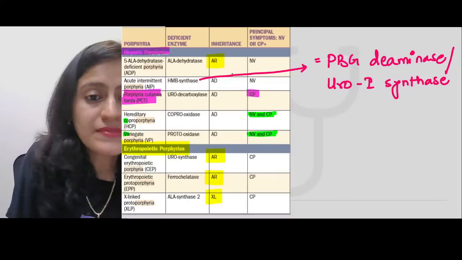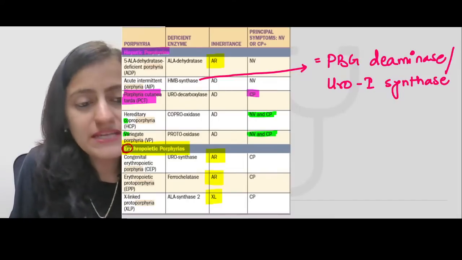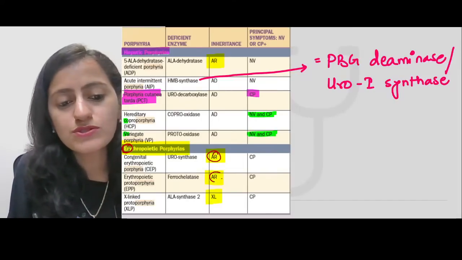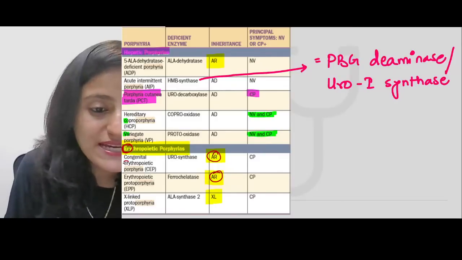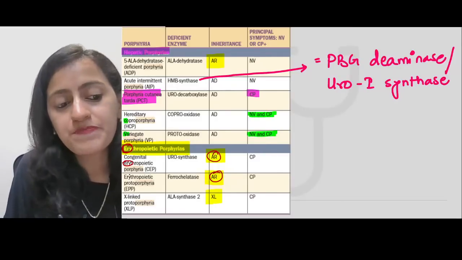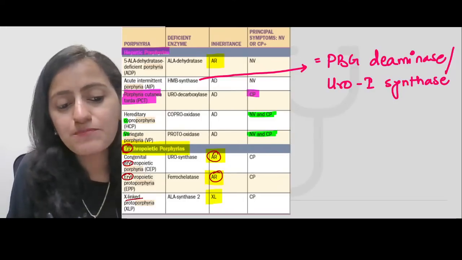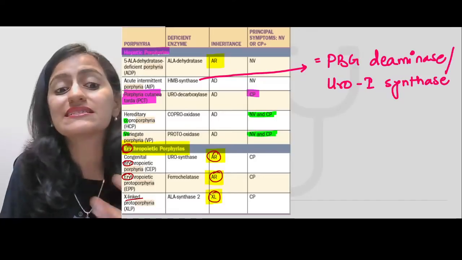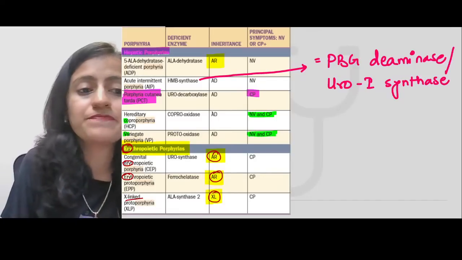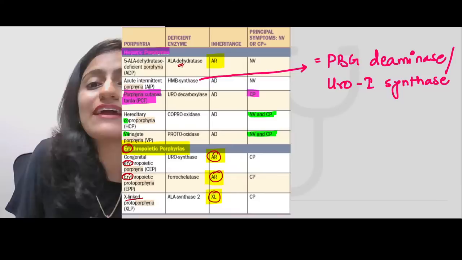What did we learn? All the erythropoietic porphyrias are autosomal recessive. So you have congenital erythropoietic porphyria, you have erythropoietic protoporphyria. X-linked protoporphyria itself tells you it is X-linked, it is not autosomal. And the ALA dehydratase.